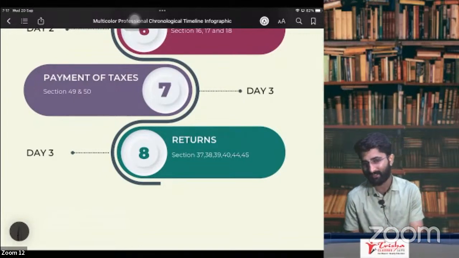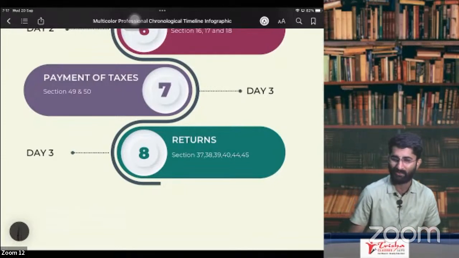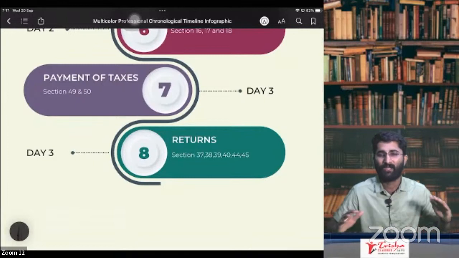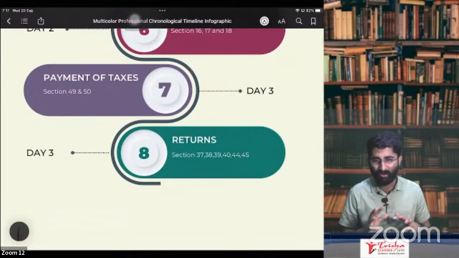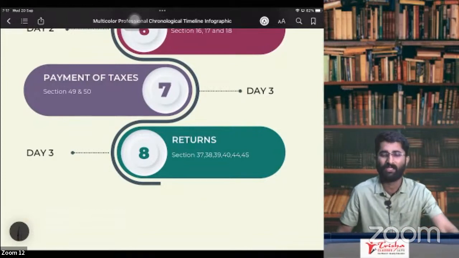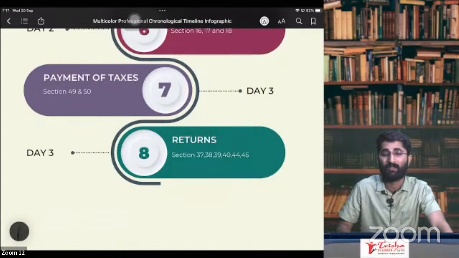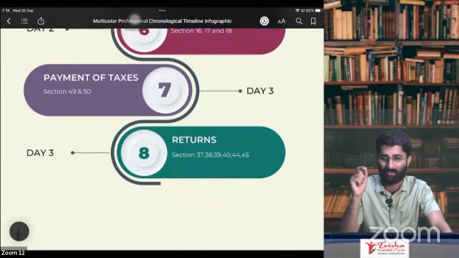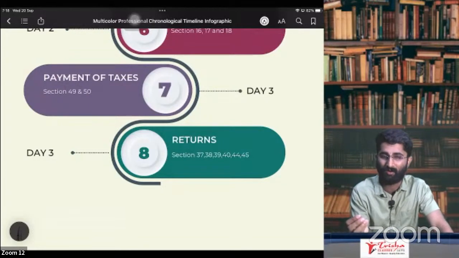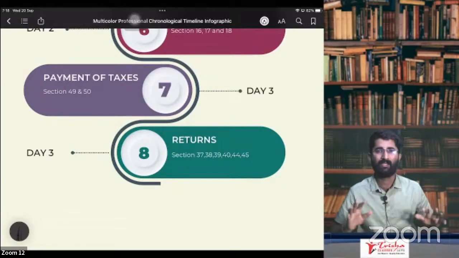And lastly, the returns chapter. In case of returns, we will be discussing, sir, I know everything. I have given invoice as well. So now I need to know how to file the return. What is filing the return? By now you will be knowing what is filing the return. Many of the students skip this chapter. But I tell you, students, you are not supposed to skip the chapter. Why? Because, arey baapre, you know what the syllabus is.